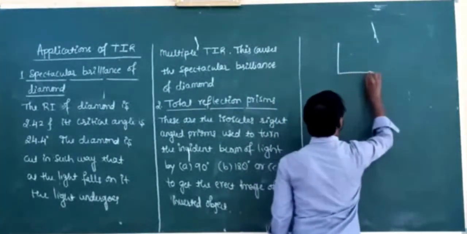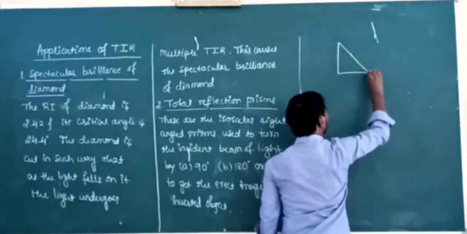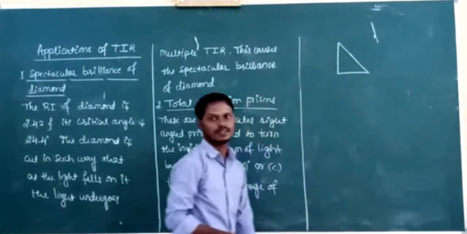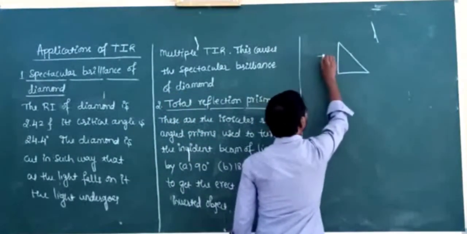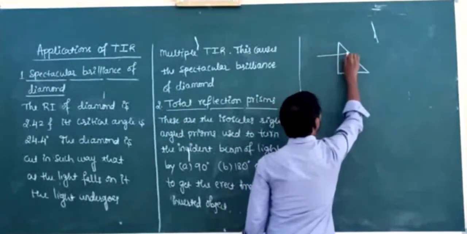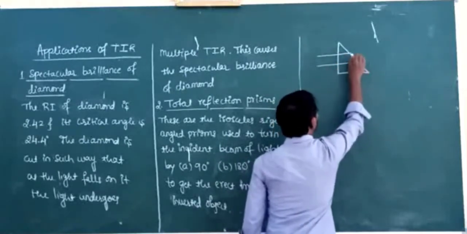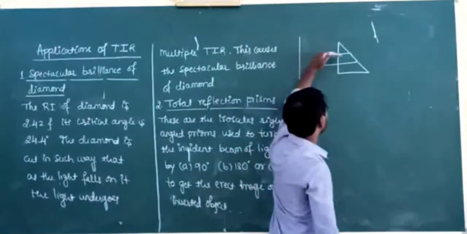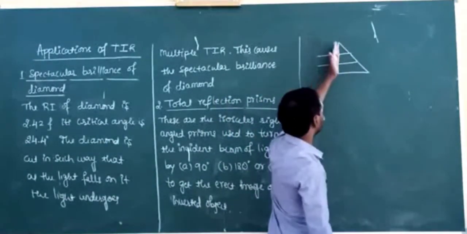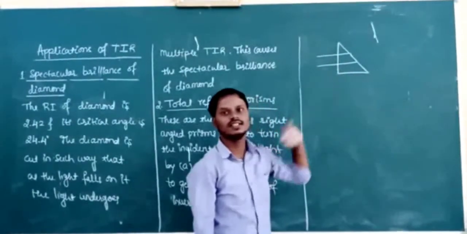This is an isosceles right-angled prism. Already you know what isosceles right-angled prisms are. Now let us consider this incident beam. The light is incident normal to this surface, so it passes without any deviation.